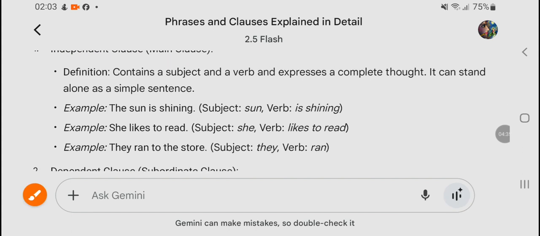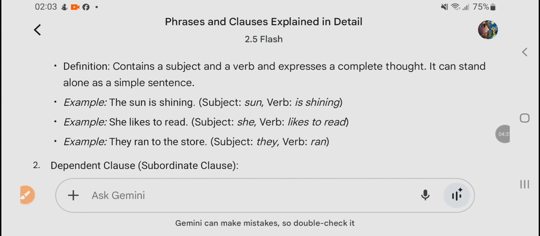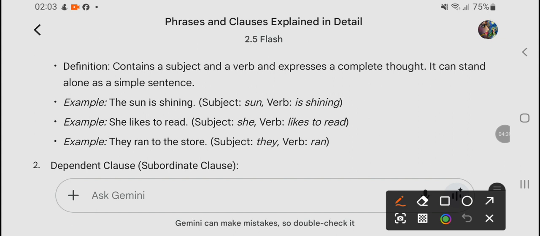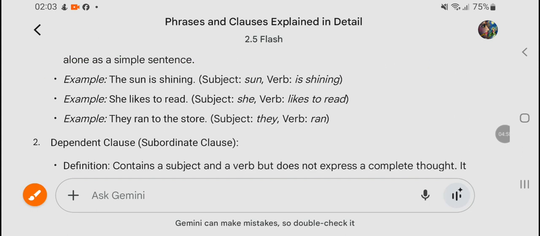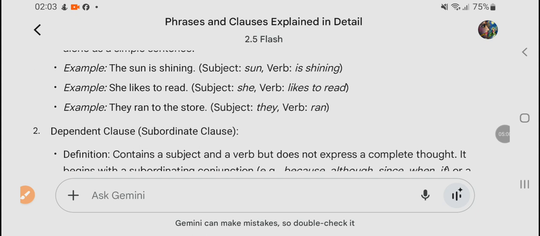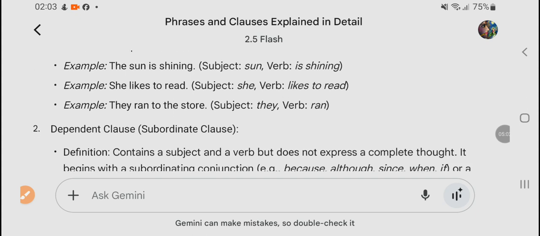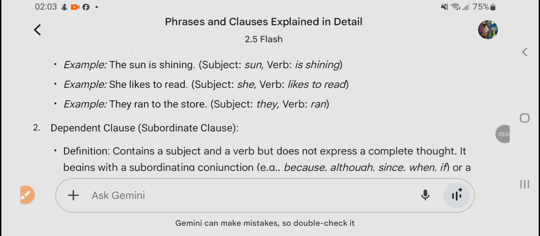So what is an independent clause or main clause? An independent clause contains a subject and a verb and expresses a complete thought. That which expresses a complete thought is called an independent clause. It can stand alone as a simple sentence. Example: the sun is shining.